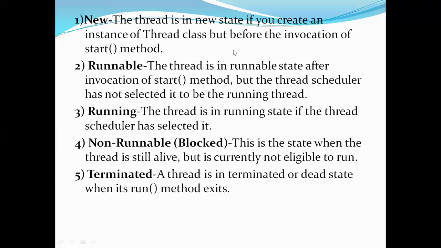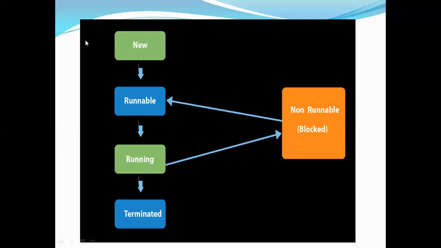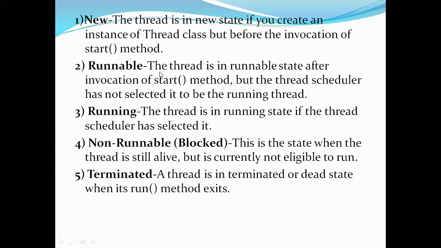The thread is in the new state if you create an instance of the thread class but before the invocation of the start method. So you create a thread and you will be in this state. If you invoke the start method, then you go to the next state, called runnable. The thread is in the runnable state after invocation of the start method, but the thread scheduler has not selected it for running, so it is waiting for the scheduler. Next is running. The thread is in the running state if the thread scheduler has selected it.